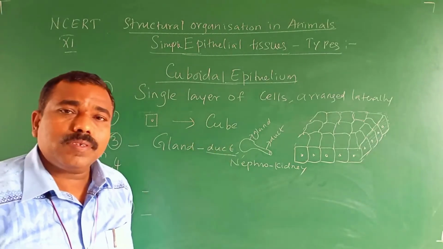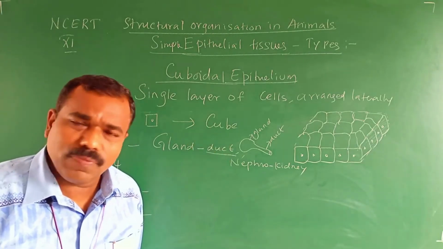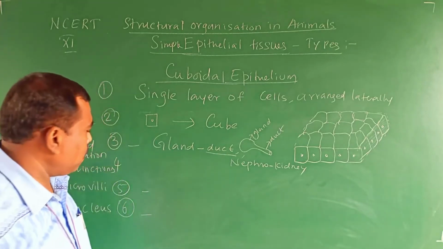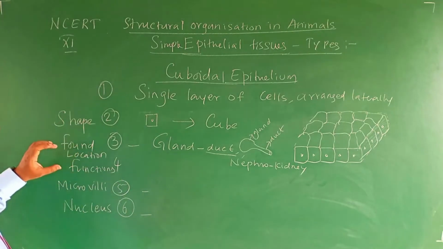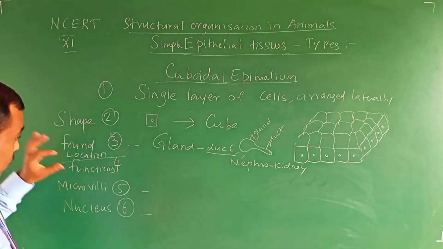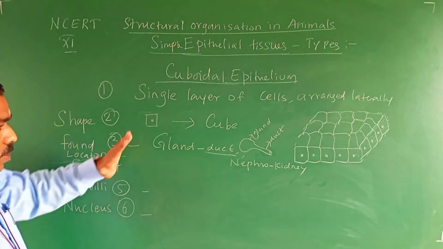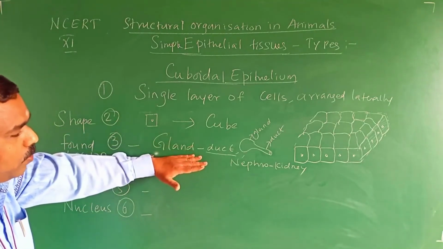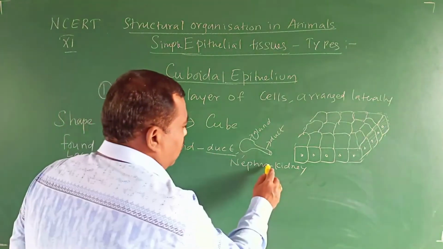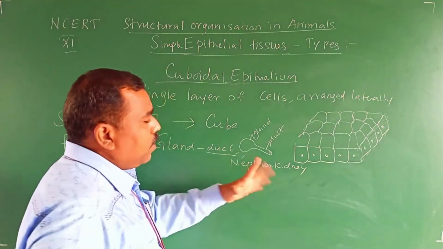Nephron is the structural and functional unit of the kidney. Both are different. So the location is over. It is found in the glandular duct region and in the nephron of the kidney.